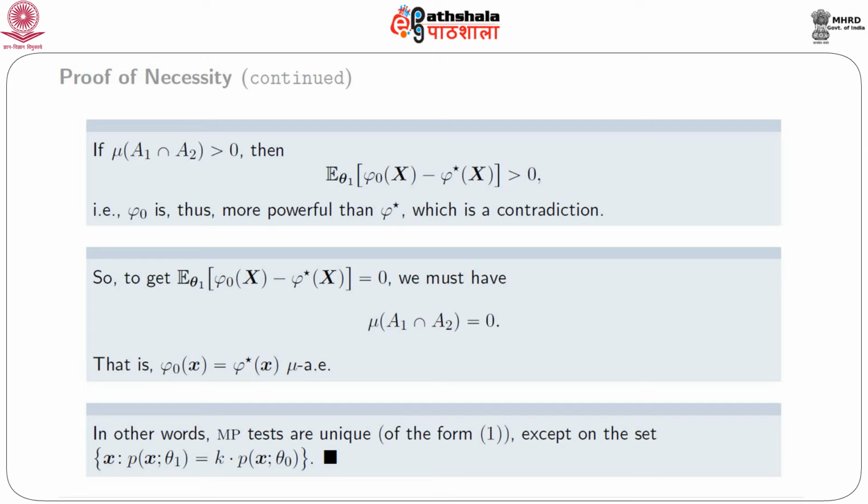Now, to see how it is not uniquely determined by the necessary part, we consider the following example. We consider a single observation x, and suppose we want to test that x has uniform distribution over (0, 1) against the alternative that x has uniform distribution over (1/2, 3/2).